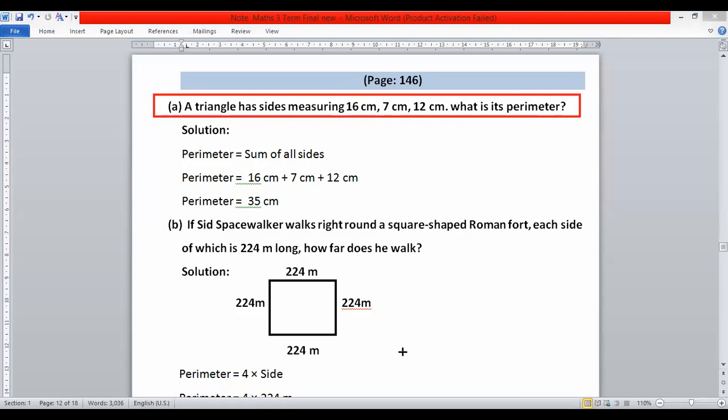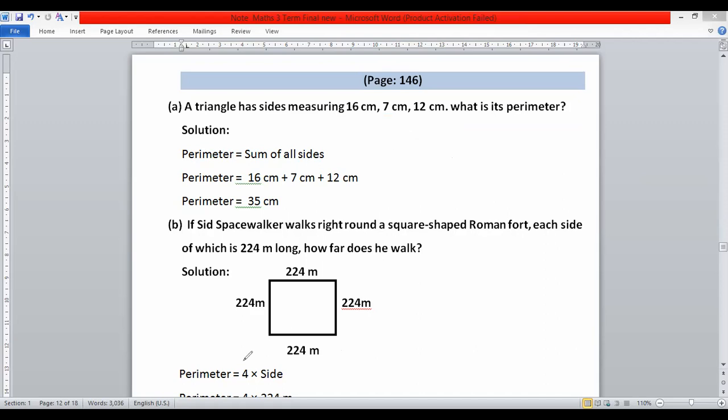So I'm going to sketch this triangle here. Suppose this length is 17, this length is 12, and this length is 7.